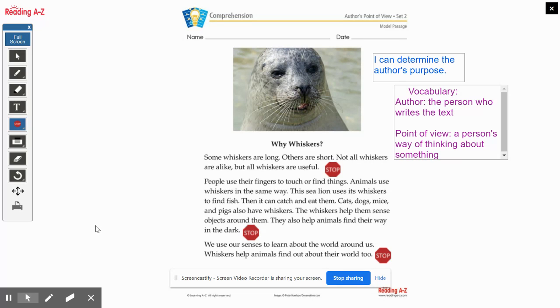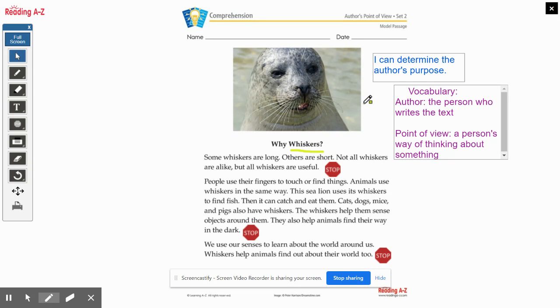All right, so the first thing we want to look at is the picture here. Let me take that away and put it on our pointer. So if we look here at this picture, this is a picture of what we call a sea lion. We know our pictures or our photographs tell us a lot about what we think we're going to be talking about. Our titles also tell us a lot. And the title here is called Why Whiskers? So what I'm going to do is underline this word whiskers.